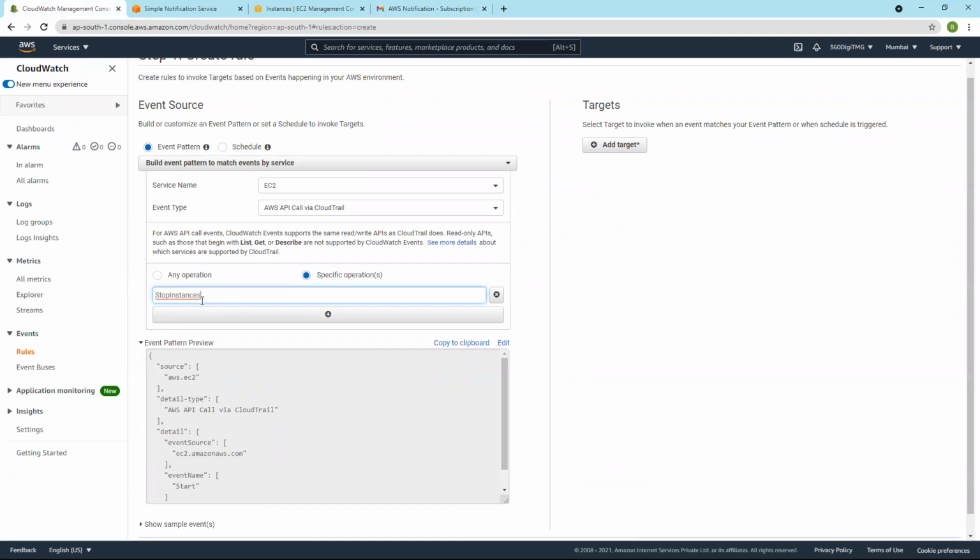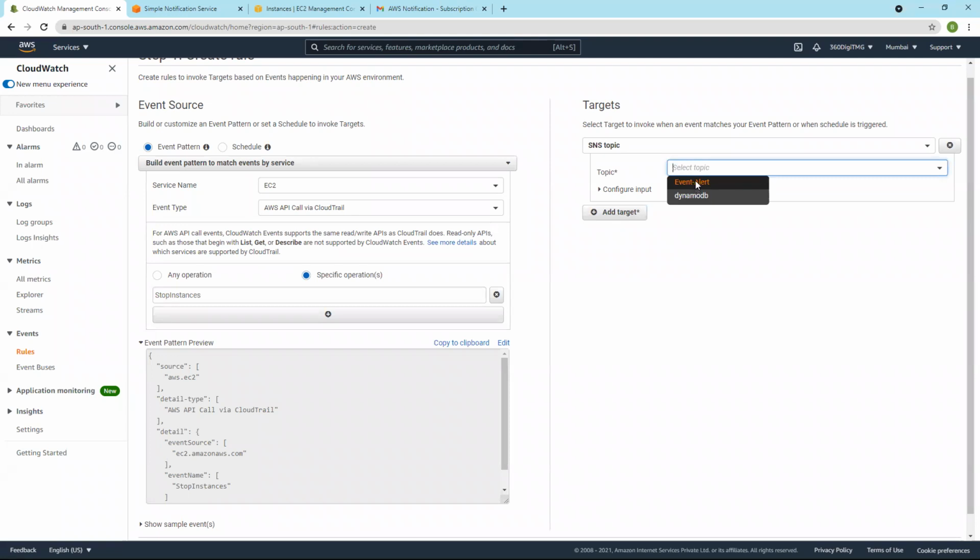And when I add this here, you can see the event name stop instances. What happens when the source is EC2, when AWS CloudTrail makes an API call, when this event name occurs, when stop instance occurs, CloudTrail will make an API call to CloudWatch events, and then it will trigger or invoke the target. The target is our SNS topic, event alert.